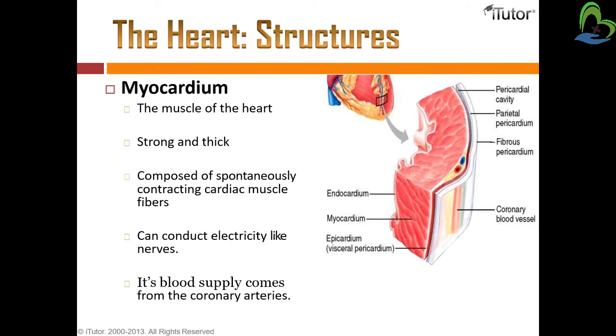Myocardium, the muscle of the heart, is strong and thick, composed of spontaneously contracting cardiac muscle fibers, and can conduct electricity like nerves. Its blood supply comes from the coronary arteries.